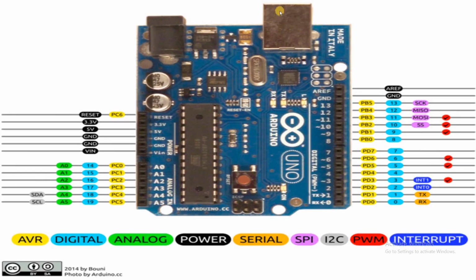This is where you connect your Arduino to the system for programming. You connect to the PC for programming through this port. If you buy the Arduino board, the board will come with the cable that you'll be using to connect it to the system.